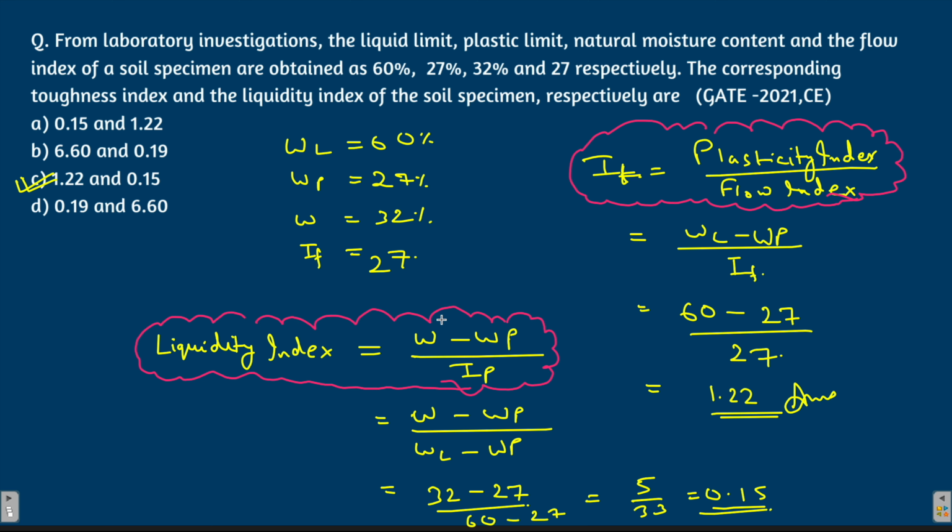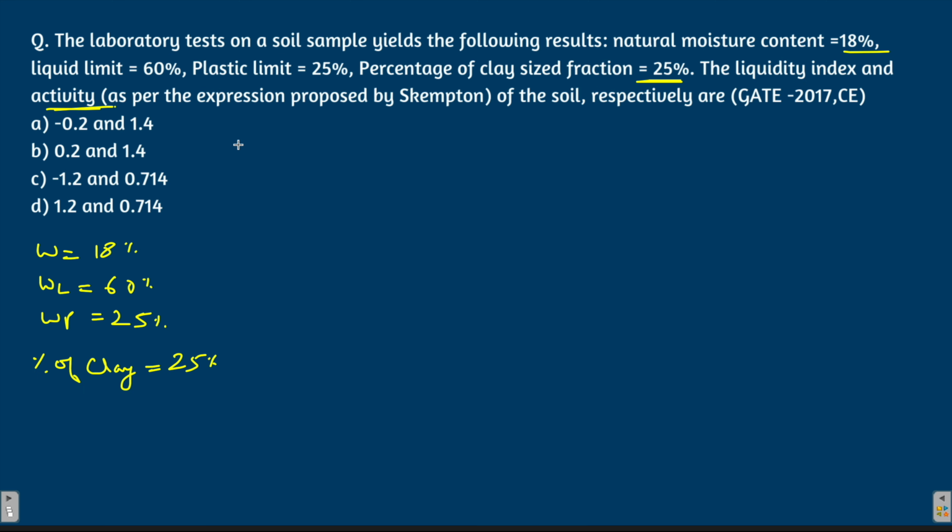It is W minus WP by IP. That is natural moisture content minus plastic limit by IP. IP means liquid limit minus the plastic limit. As simple as that. So you have to remember that.